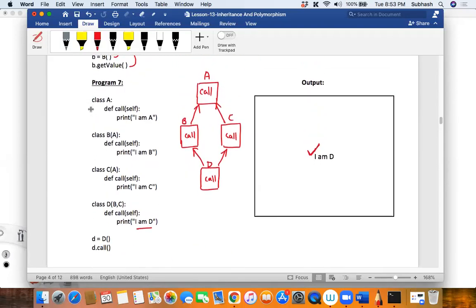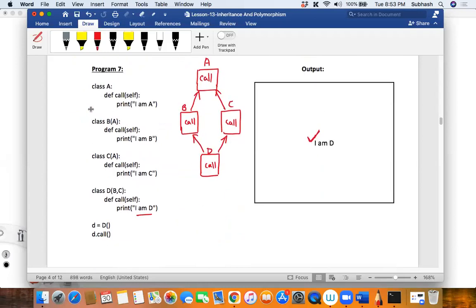Surendra is asking me to explain once again. So from where did we start here? Okay, so Surendra, did you understand this class, the program 7? Surendra, did you understand? So understand this program 7 quickly. Yeah. Okay, so what gets called? D gets called over here, right?